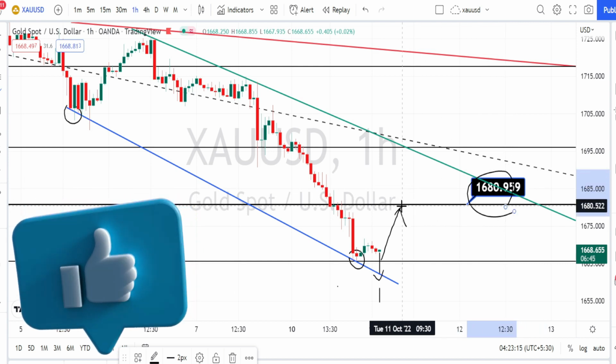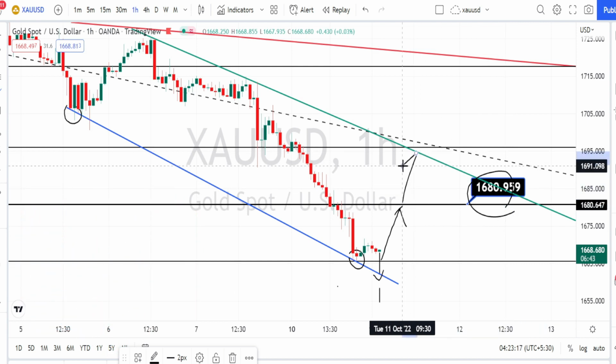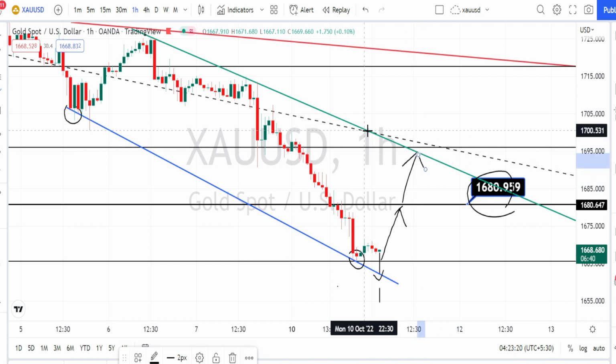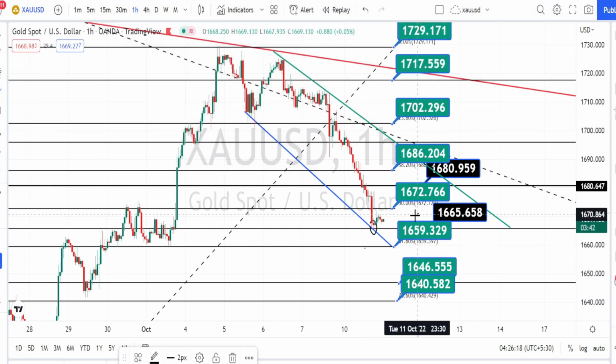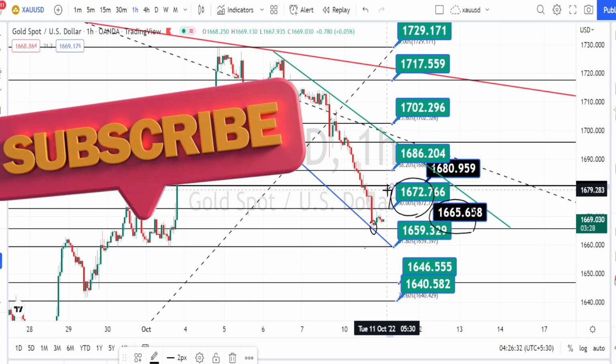when the price action breaks this resistance line we can expect it to retest on the 4 hours time frame trend line or the resistance line. So currently we are noticing the price action to be trading within the resistance level of 1672 and the support level of 1665. So wait for the price action to break this resistance level of 1672 in order to take trades on the bullish side retracement.